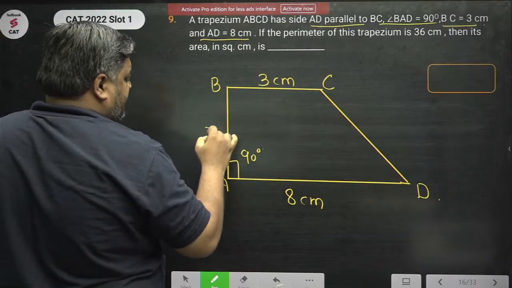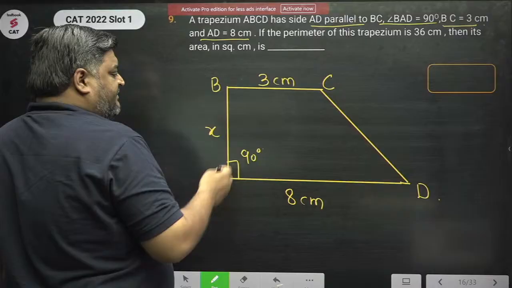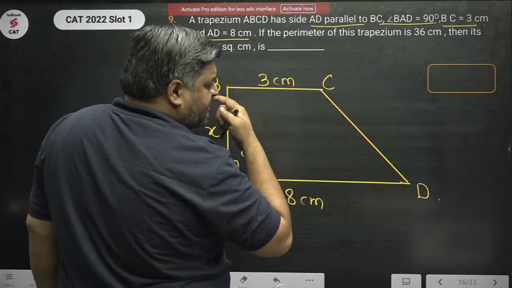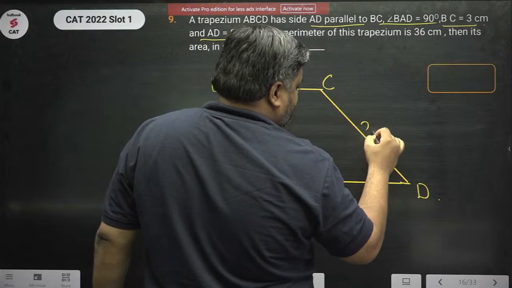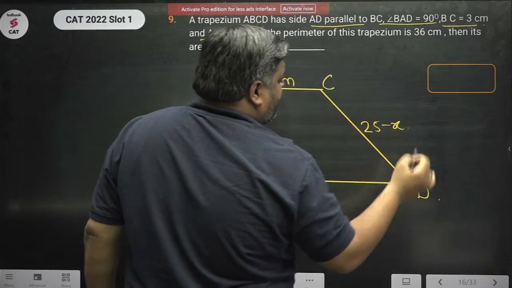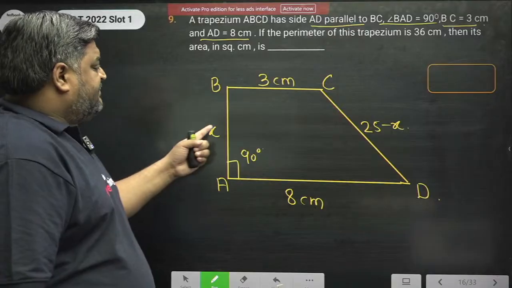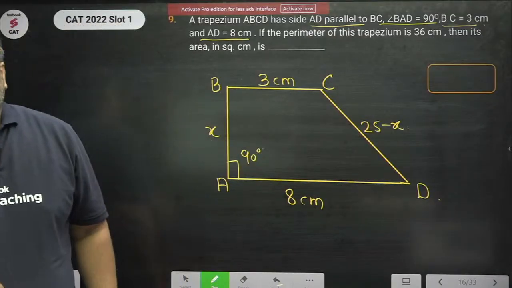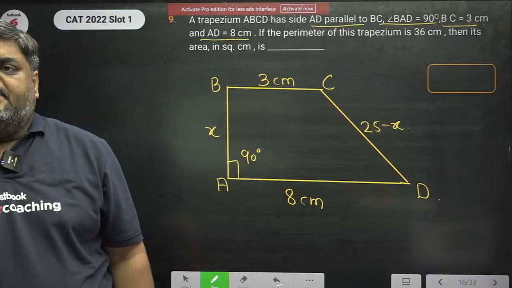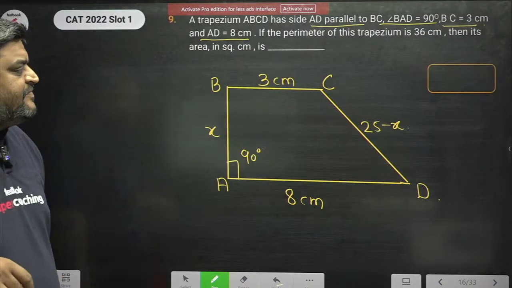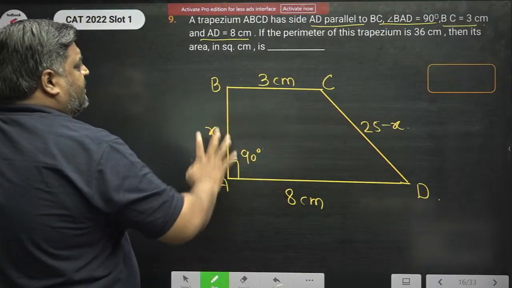If I say this is X, so 8 plus 3 is 11, 11 plus X plus something is 36, so 25 minus X. Since the perimeter of the trapezium is 36, the sum of these two sides has to be 25. If I say one of them to be X, the other would be 25 minus X. Find the area of this trapezium in square centimeters.